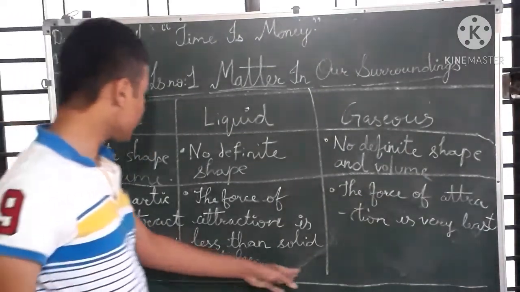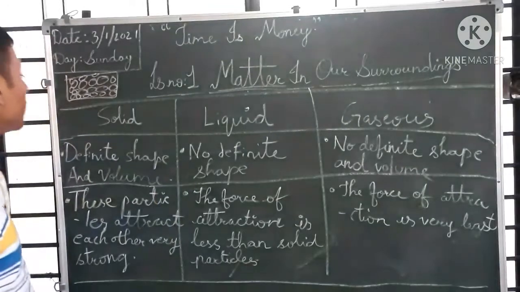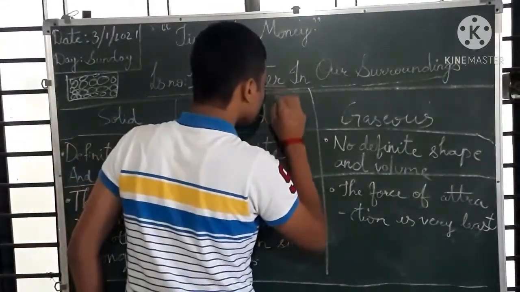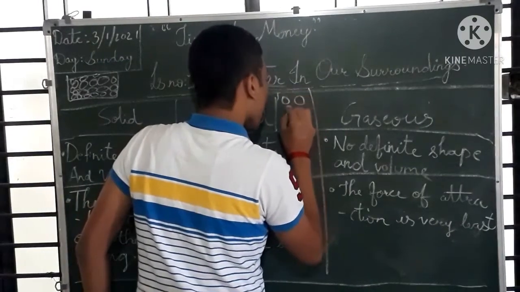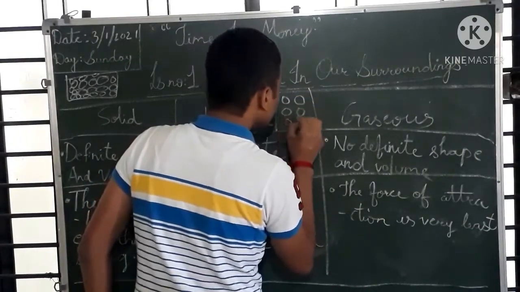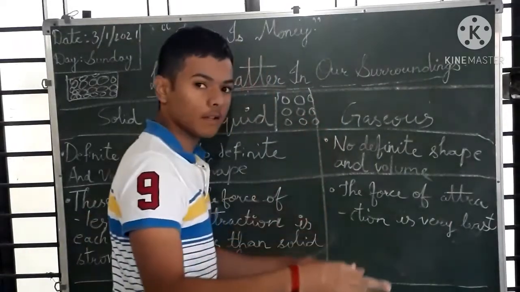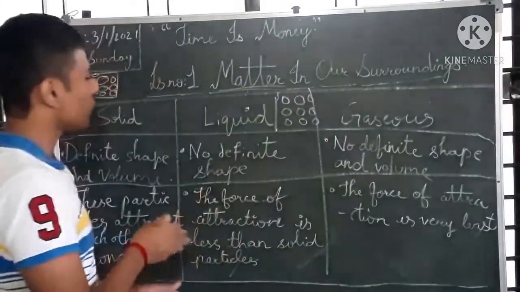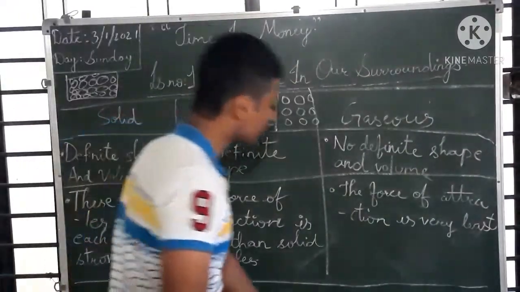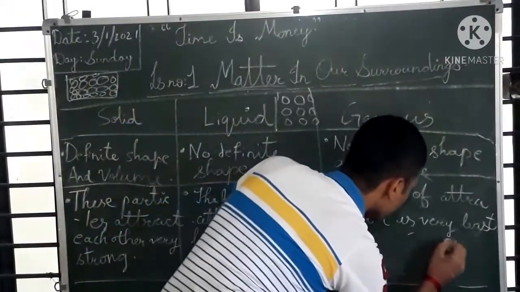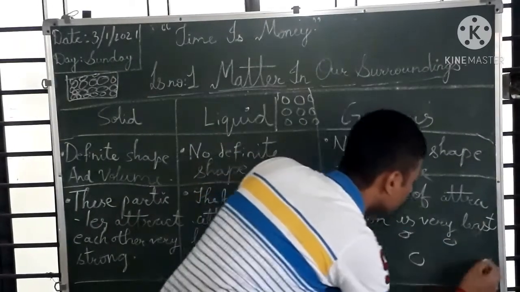In the case of liquid, the force of attraction is less than in solid particles, and they are freer, but we cannot say they are completely free. And if we talk about gaseous, the force of attraction is very least. Gaseous particles are very far away from each other.